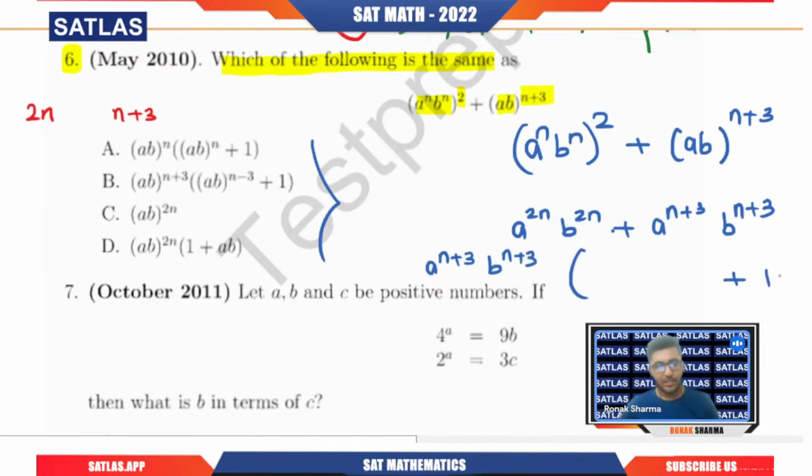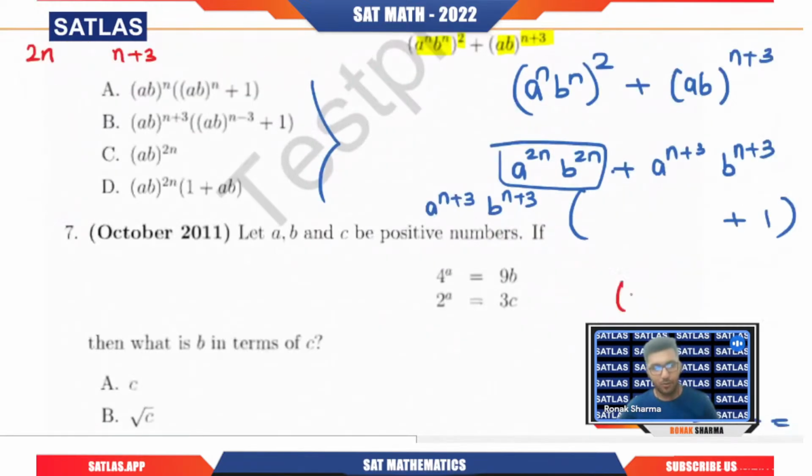The second term will become 1, right? But here, what will happen? Now you need to understand the logic of taking out common. Let's say I have 2 plus 8. You can take out 2 common, but what are you actually doing in the bracket? You multiply and divide with 2, and then you take this 2 inside. So this will become 2 times 1 plus 4.